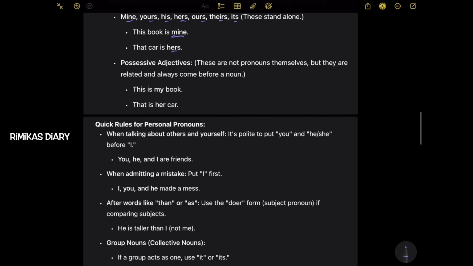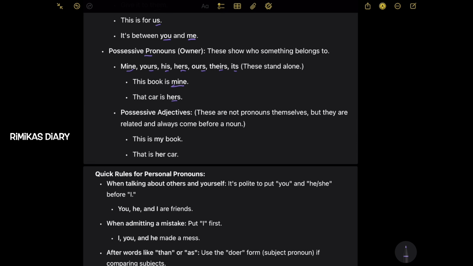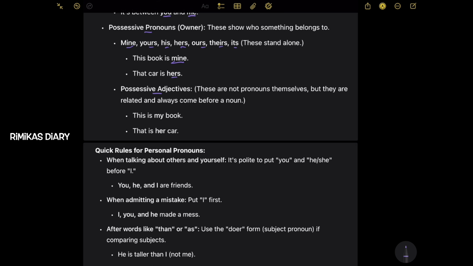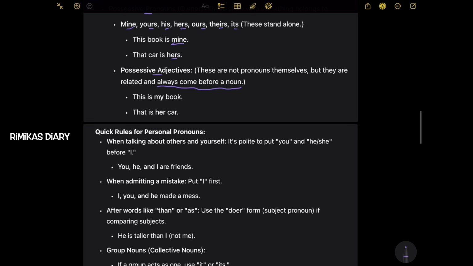So possessive adjectives. These are not pronouns themselves, but they are related and always come before a noun. This is my book. So don't get confused between possessive pronouns and possessive adjectives, because possessive pronouns stand alone, but possessive adjectives always come before a noun. So this could be the one difference that you have to remember so you wouldn't get confused.